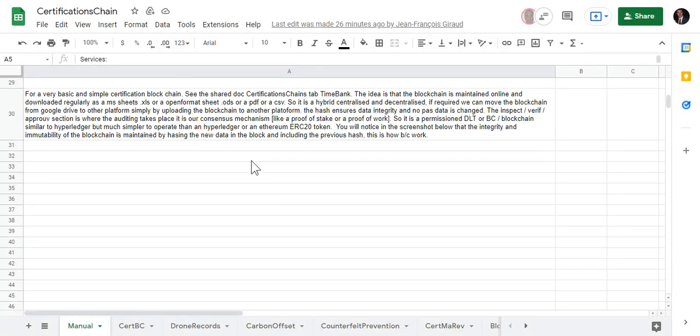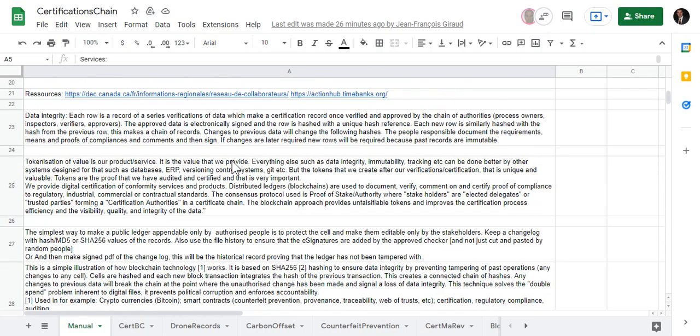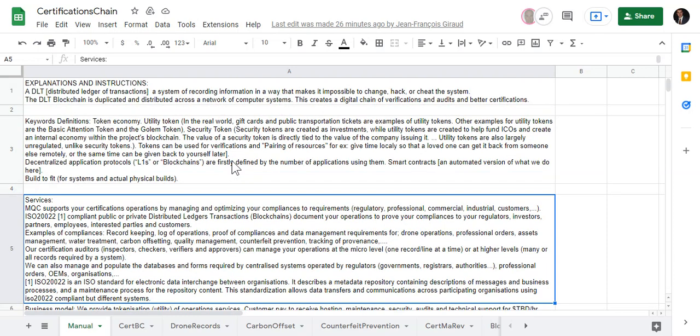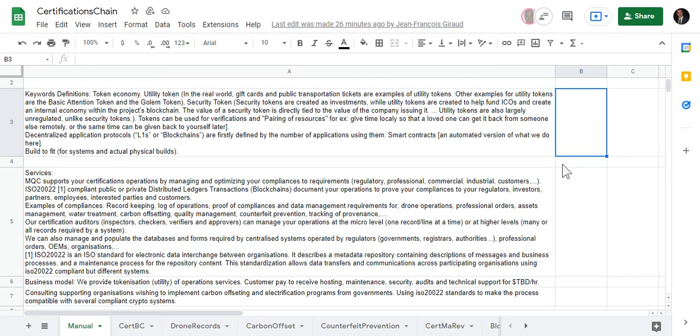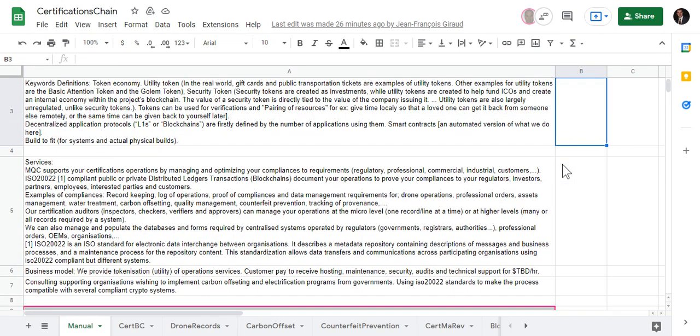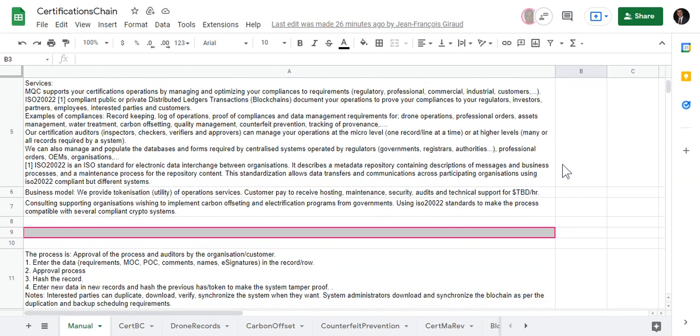So you don't necessarily have to use a blockchain to show your compliance. The old way of doing things would have been to have simply a page where you record all of your operation, all your data in ink, so that it cannot be changed, falsified, or there's no risk of fraud. That's what they used to really like seeing.